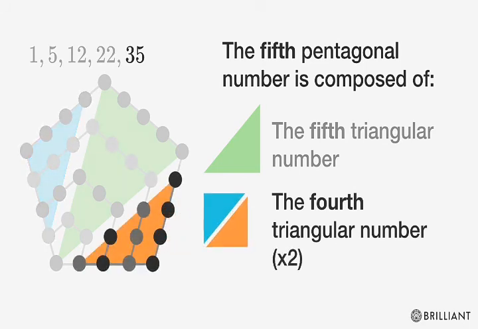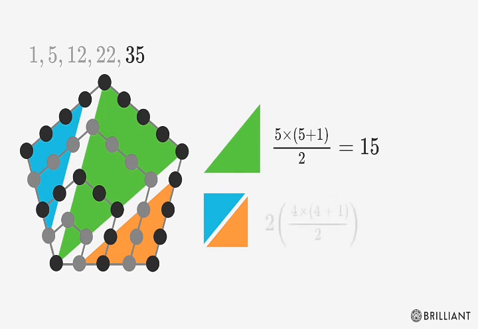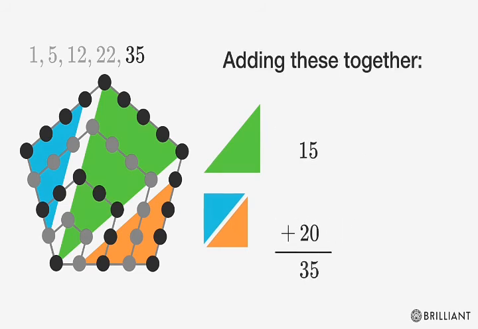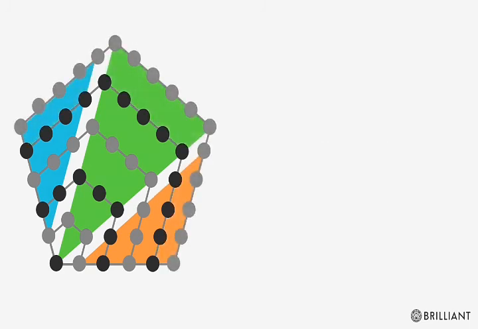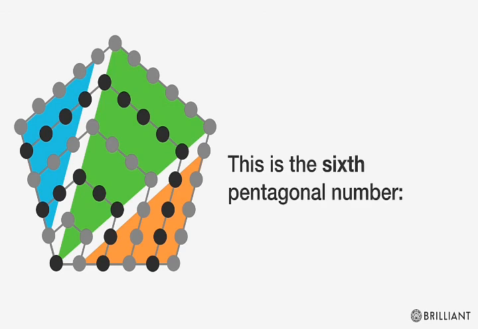We can use the formula from before to find these numbers. Cancel out the 2's on the bottom to simplify things. Then we can add these together to find the answer, 35, which is just what we expected. We can use this pattern to find the next number in the sequence as well, which is the 6th pentagonal number.